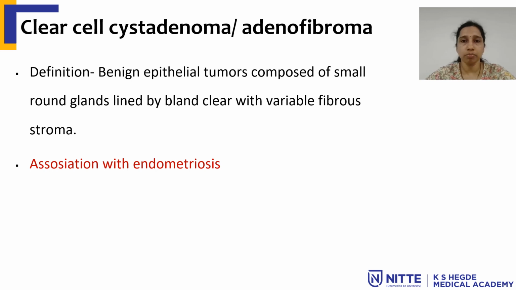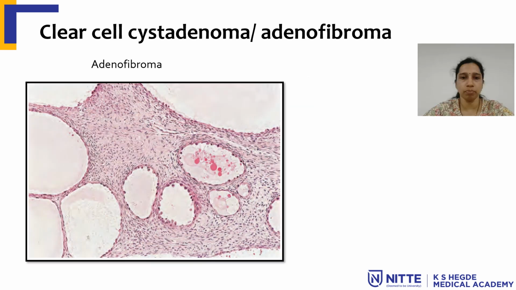Similar to endometrioid tumors, clear cell tumors are known to have association with endometriosis. This is a benign clear cell cystadenoma where the fibrous stroma is seen, and in between the stroma there are round glands lined by clear cells.